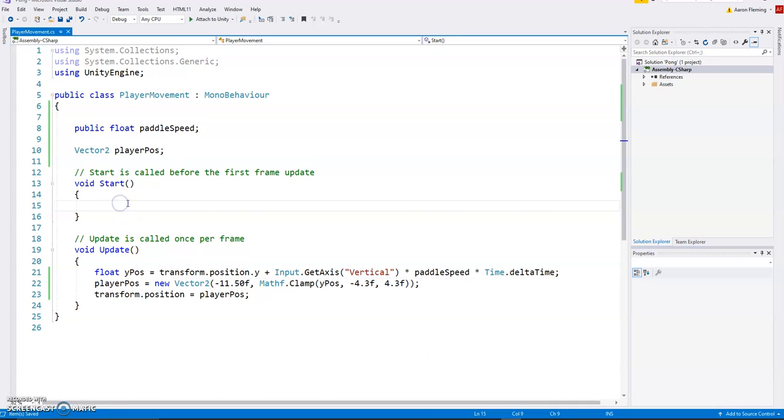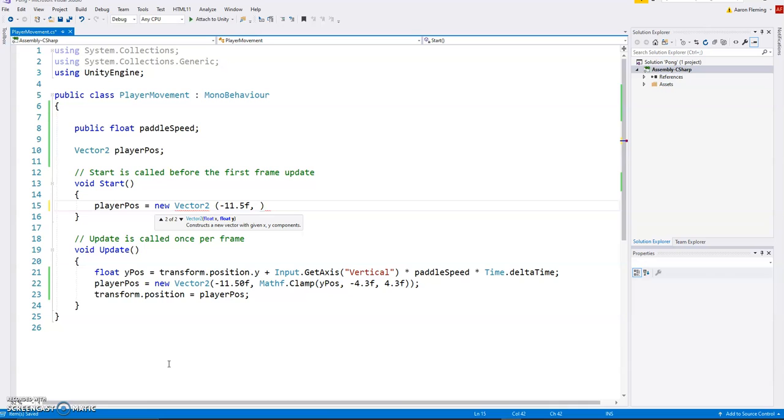So right here, I could just define a player position. So player position will equal, and we can just do new Vector2. And remember, this will just happen once. So we'll just make this identical. So negative 11.5. Oops.